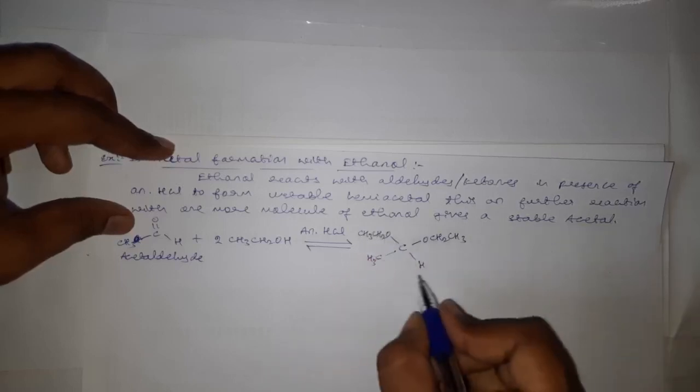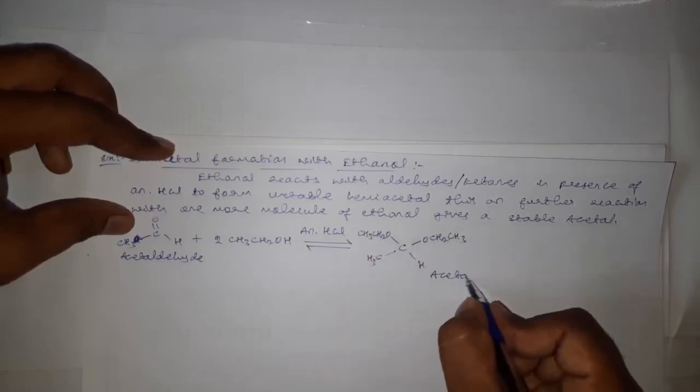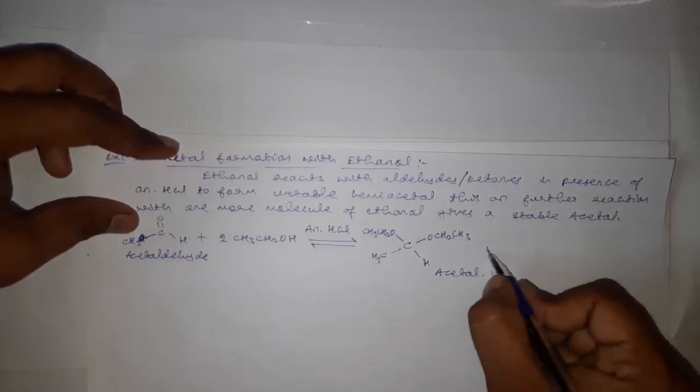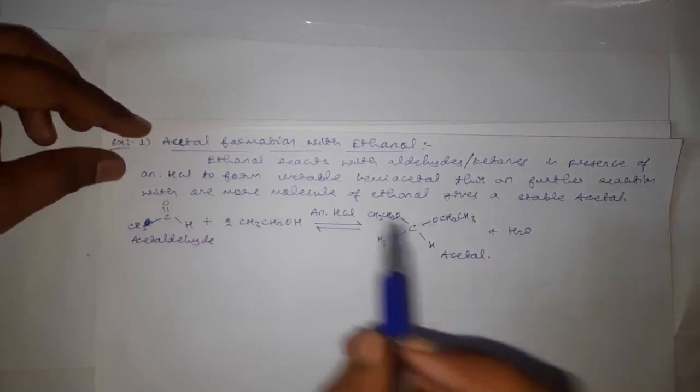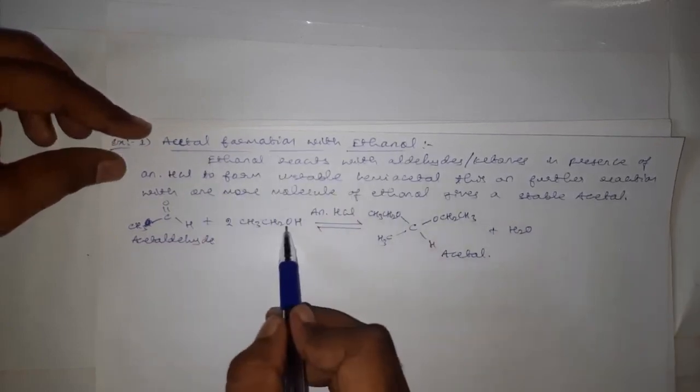CH3CH2O. This is what? Acetal, along with the formation of one molecule of water. Okay, this is the acetal formation with ethanol.